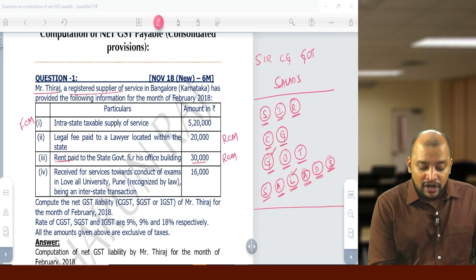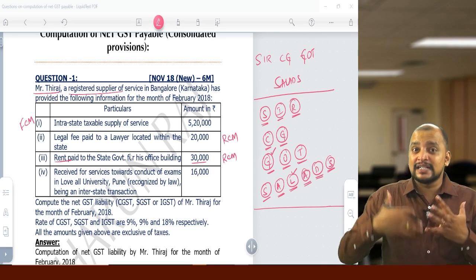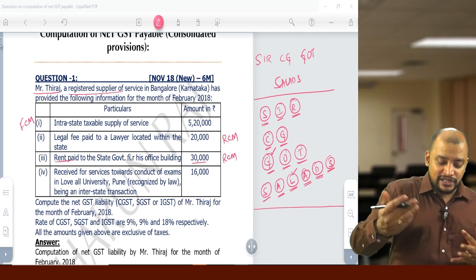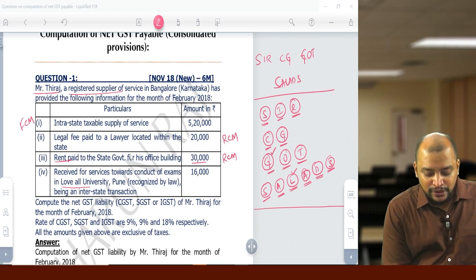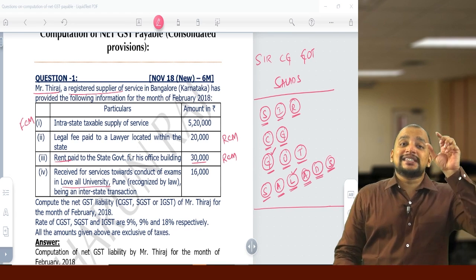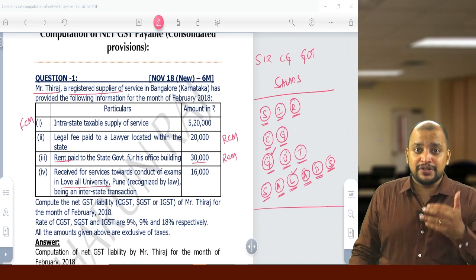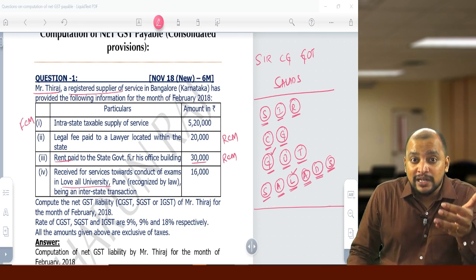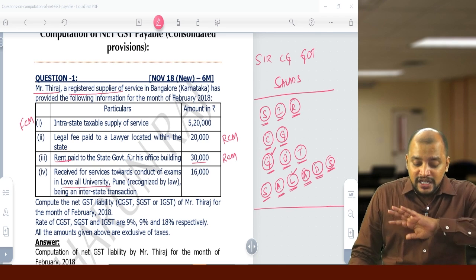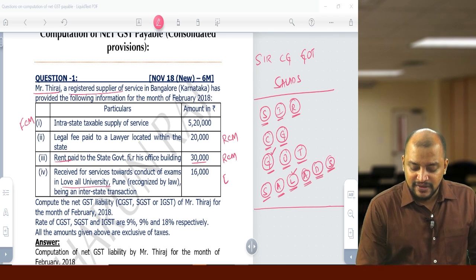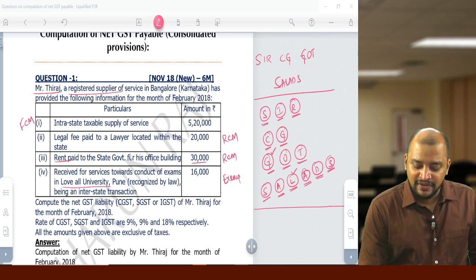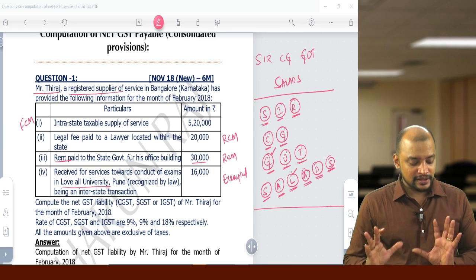So received for services means what? He is providing the services to the educational institution. What is that educational institution? Laval University, which is a category 2 educational institution. So admission to an educational institution or conduct of examination of the educational institution is fully exempted. So this will be exempted. We don't have any taxability related to this.